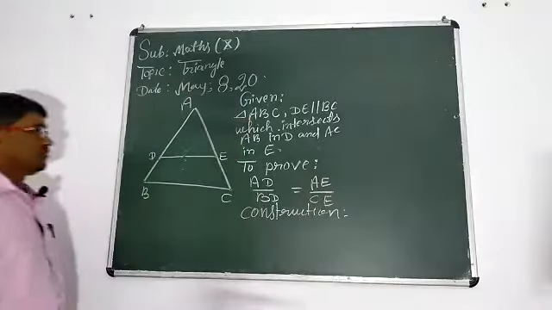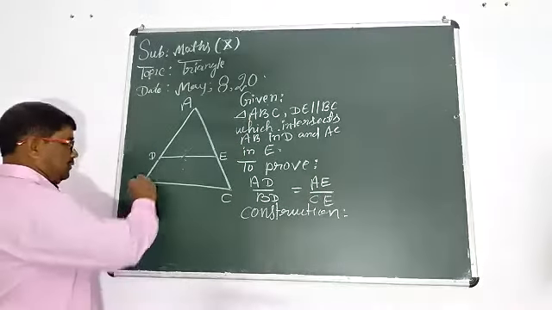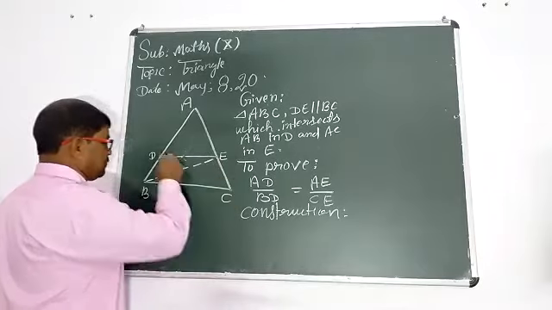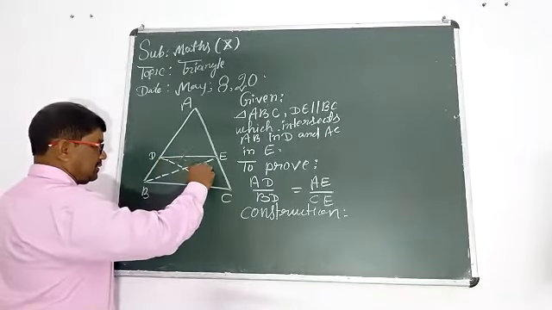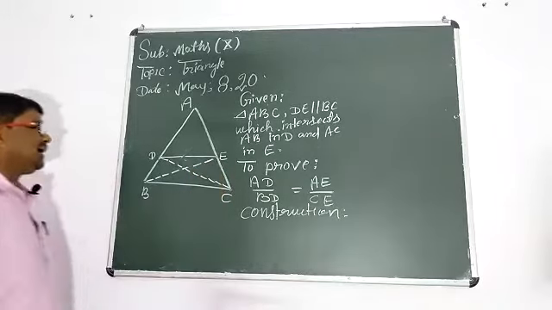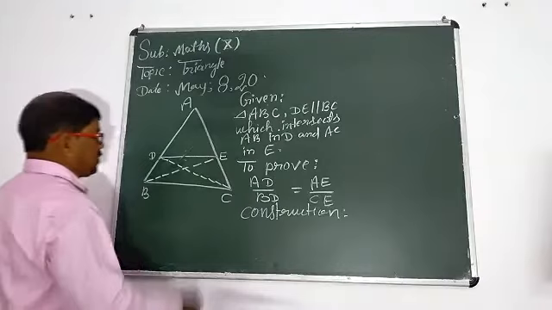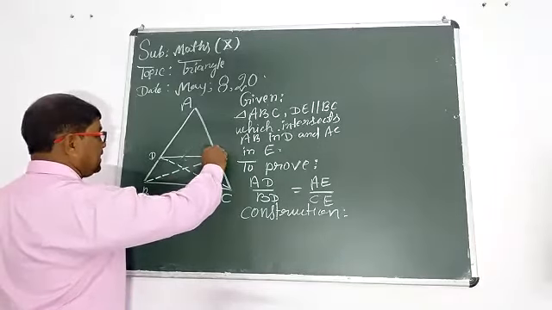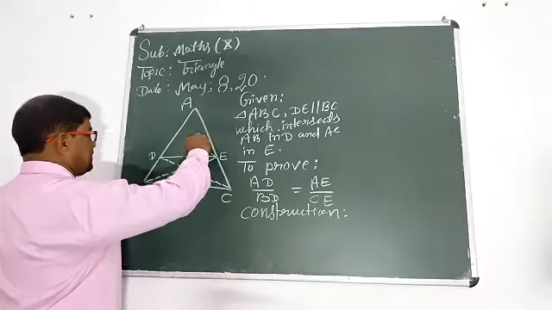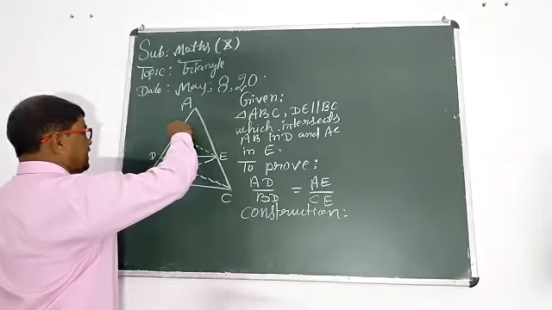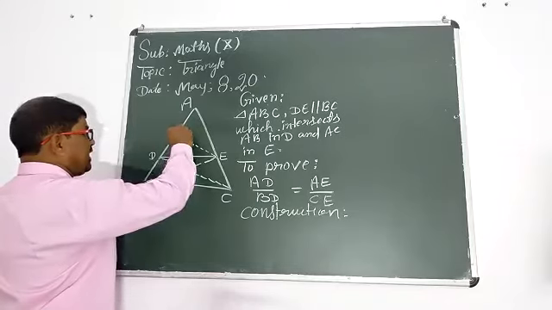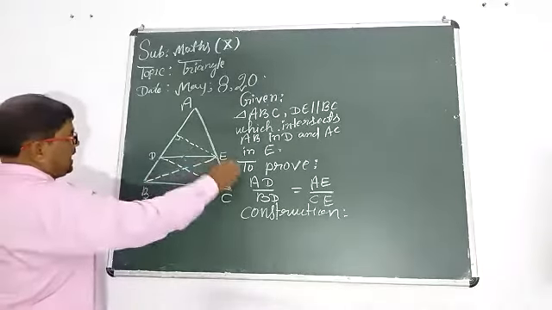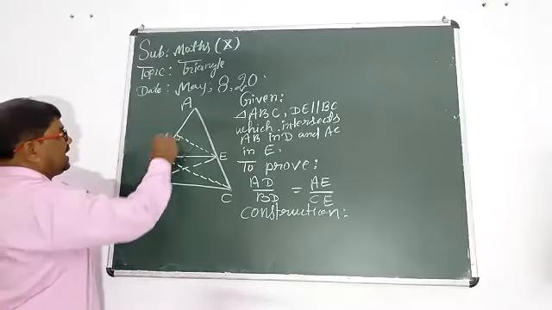Construction: we should join B to E and C to D. Now, we should draw the perpendicular on side AB from E. This is the perpendicular from E on side AB, and the perpendicular is EN.